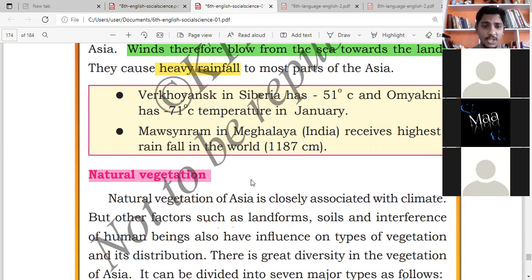Now let's go to natural vegetation. What do you understand by natural vegetation? In the beginning of the class, I explained. What is that, Mubashira? The plants that grow by themselves. Yes, sir. The plants or trees grow by themselves because they get enough water from the rain and enough hot sunlight. So the land is fertile and the soil is very good. That's why the trees grow very tall, and there are different trees. They grow by themselves.